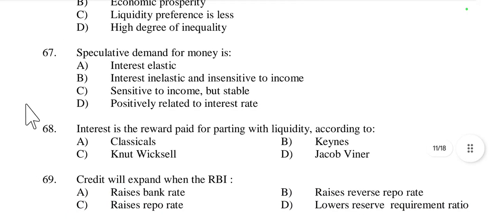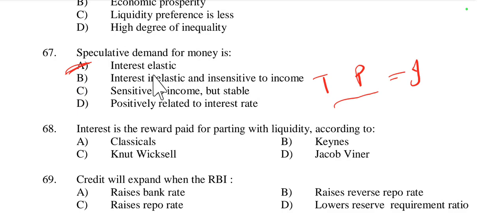Then question number 67, speculative demand for money is interest elastic. Yes, there are three different approaches for demand for money according to Keynes: transaction, precautionary and speculative. Transaction and precautionary are functions of income, and speculative demand for money is interest elastic, because it is influenced by changes in interest rate.